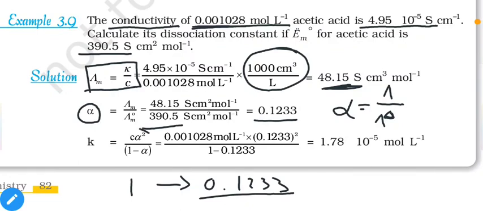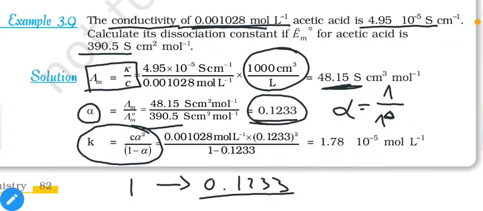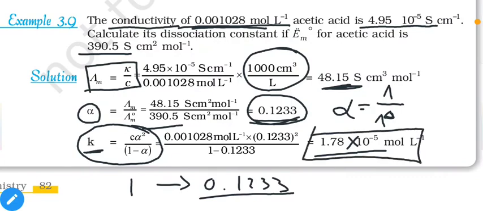So from this equation, again as we discussed in the previous point, K or the equilibrium constant is equal to C alpha square divided by 1 minus alpha. The concentration is already mentioned, 0.001028, multiplied by alpha square, which is 0.1233, divided by 1 minus alpha, and it is equal to 1.78 into 10 raised to minus 5 moles per liter. So this will be the equilibrium constant for our given acetic acid solution.